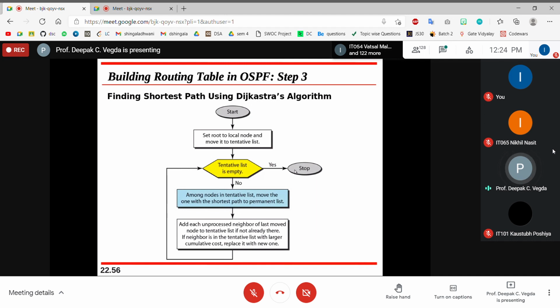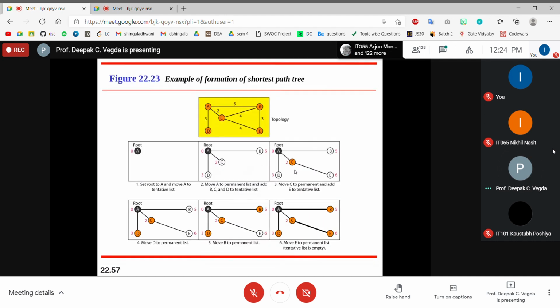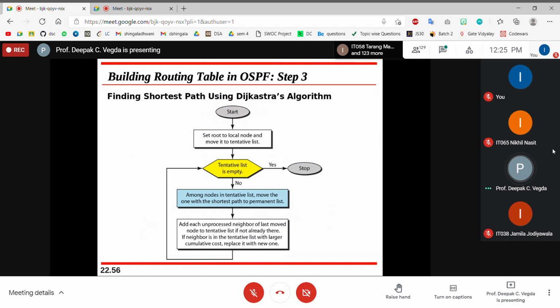The flowchart will not give you the exact idea, but let's have the example. As I mentioned earlier, every node will have the topology. Now A has the topology. So what A does, I'm talking about finding out the shortest path.